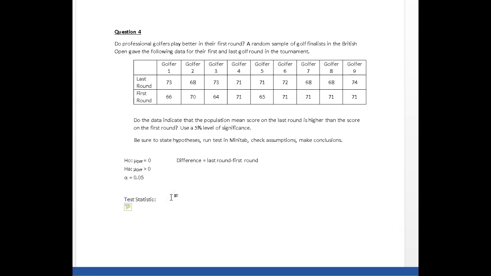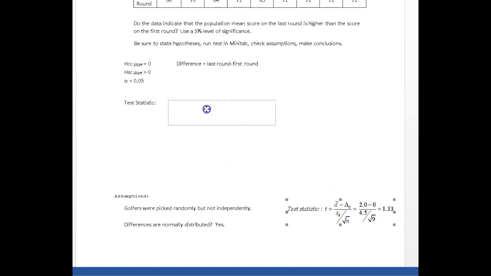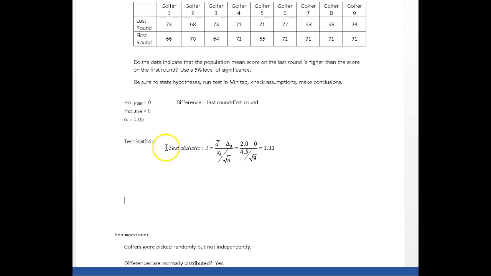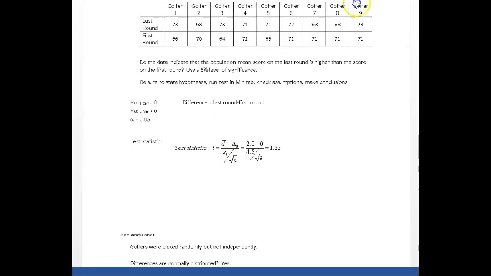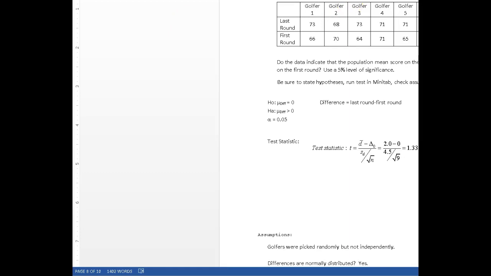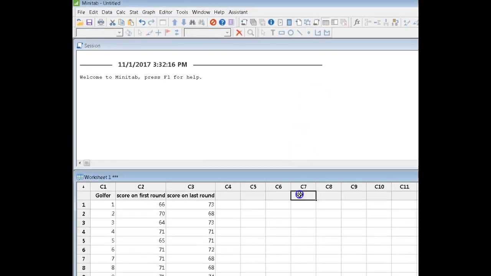So typically we would calculate the test statistic. Now, to calculate the test statistic, when you go into your notes, you are going to see, hang on now, I got it right here. Here's the test statistic, but in order to calculate it, you need to know the average of the differences, and you need to know the standard deviation of the differences, and N here represents the number of differences. So if we were doing this by hand, the first thing we'd actually have to do is calculate the differences.